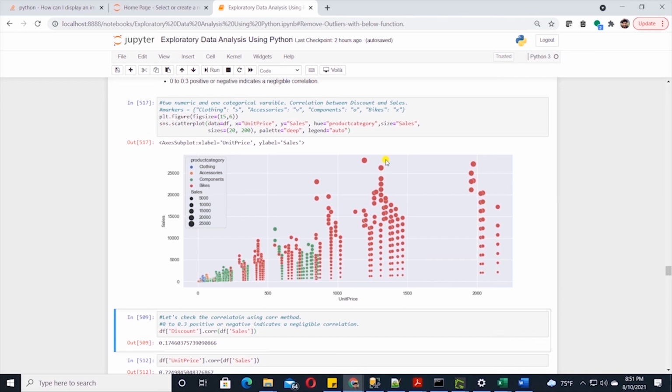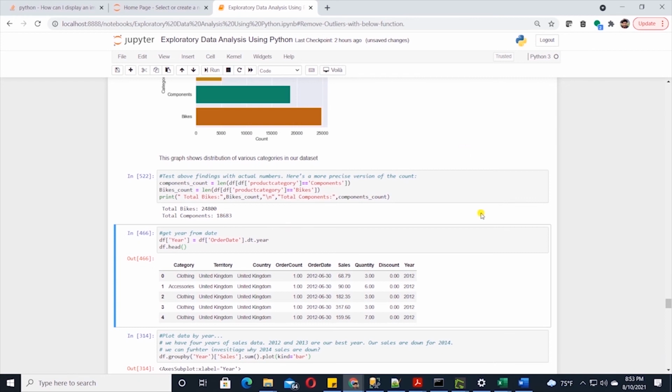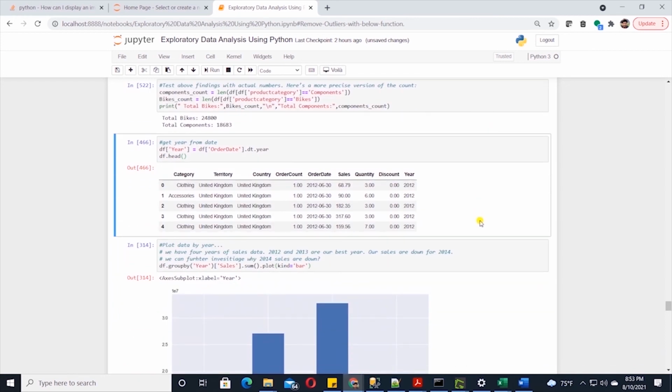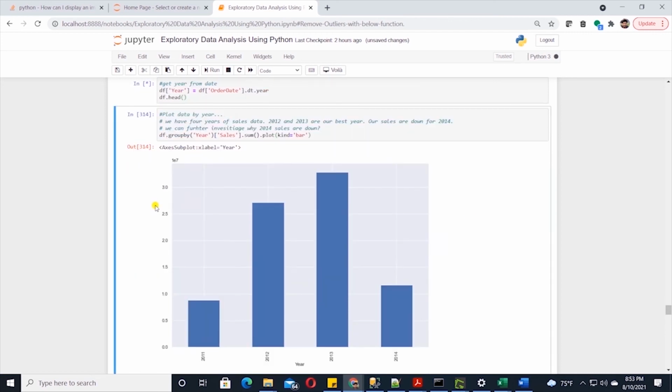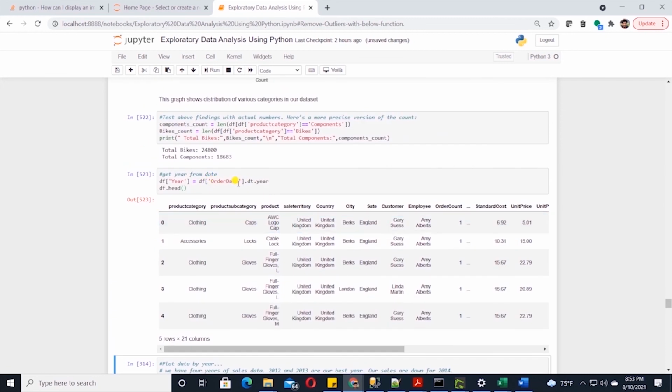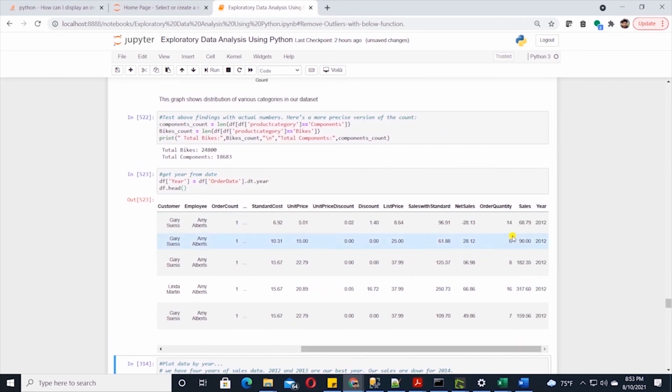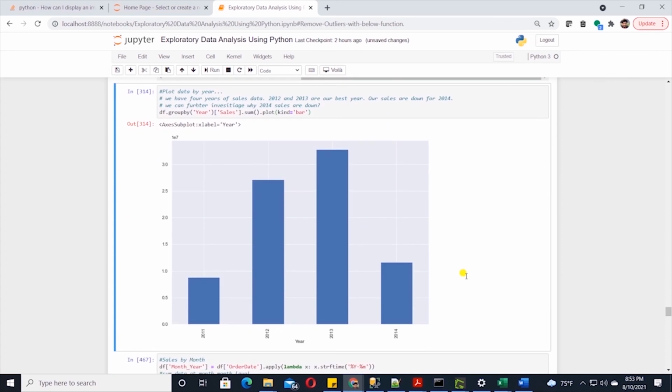However, it is available to you in the notebook and you can explore it later. And I will skip to creating a new variable in our dataset. This is referred to as feature engineering in the data science world. We will extract year from our order date column. It is added to the data frame at the end. We can scroll to the right to view this new variable.